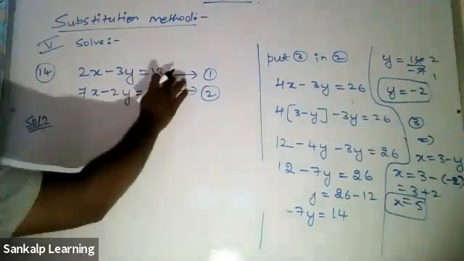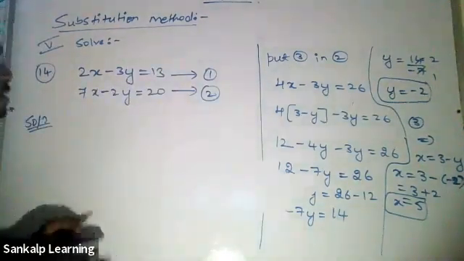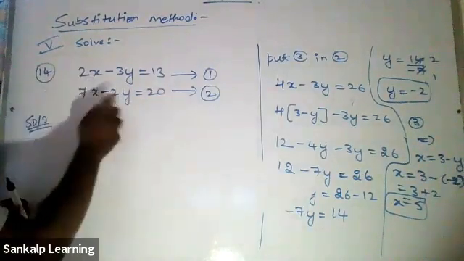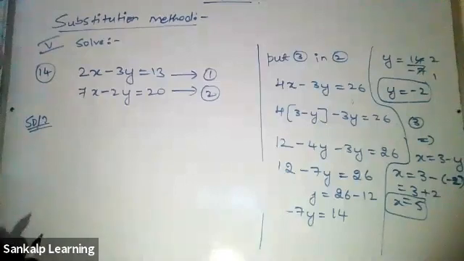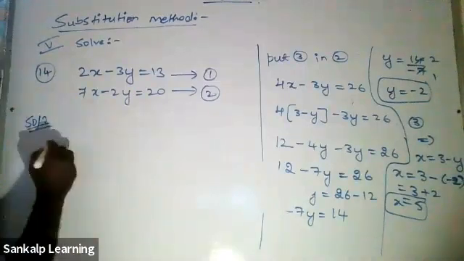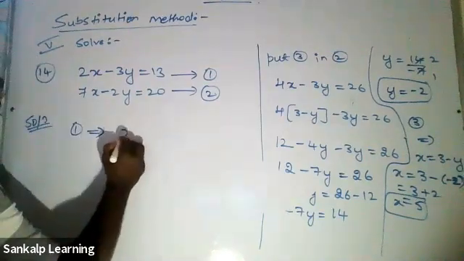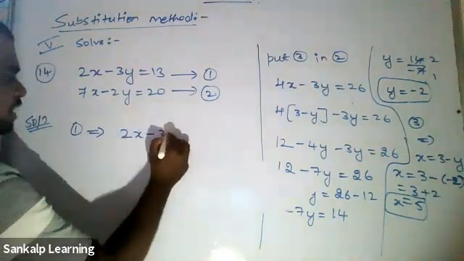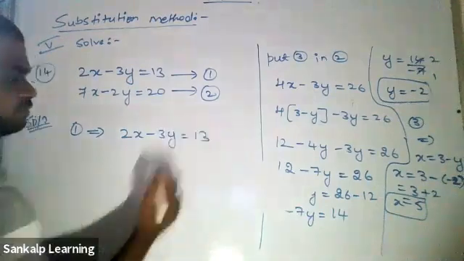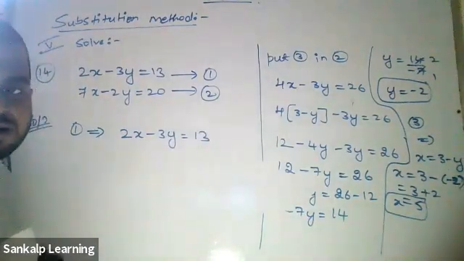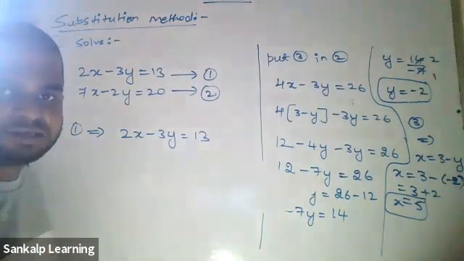Okay, you can consider this as equation 1 and 2 because the coefficients of x, that is a1, b1, c1, all are integers, therefore you can consider it. So let me consider equation 1 now. Everyone please observe. What is my equation 1? 2x minus 3y is equal to 13. So which variable shall we solve for? Let's solve for x itself. That will be the best thing.